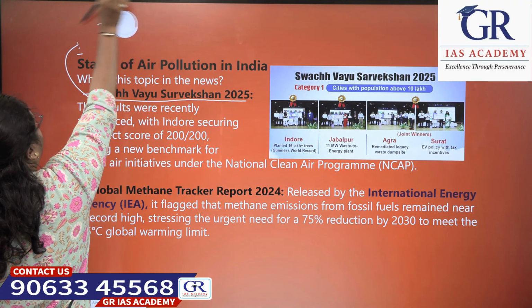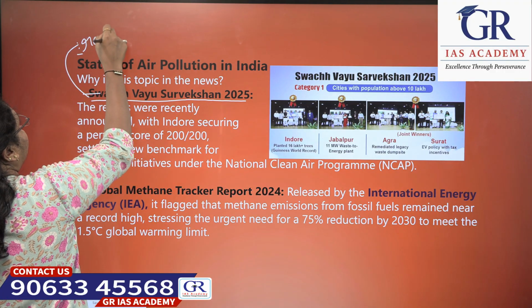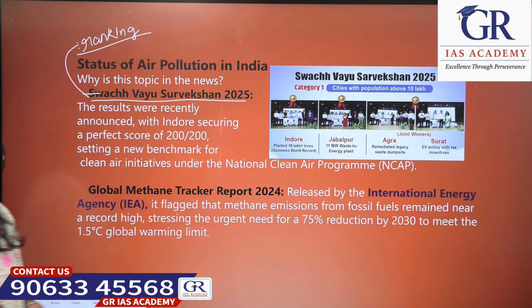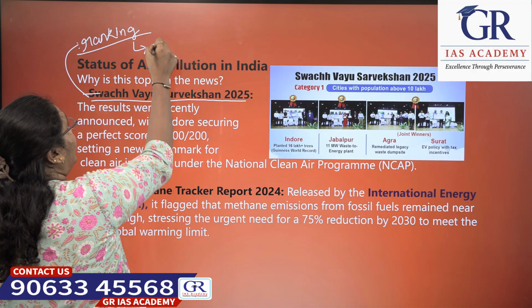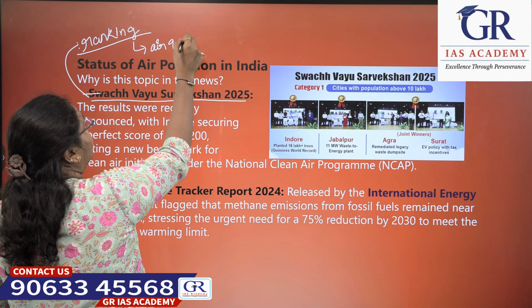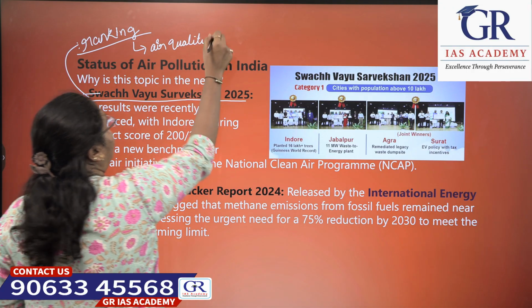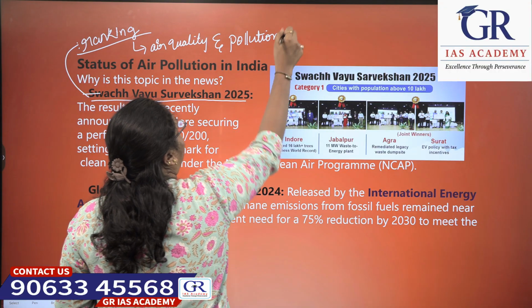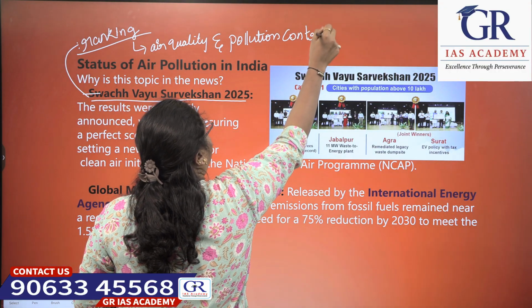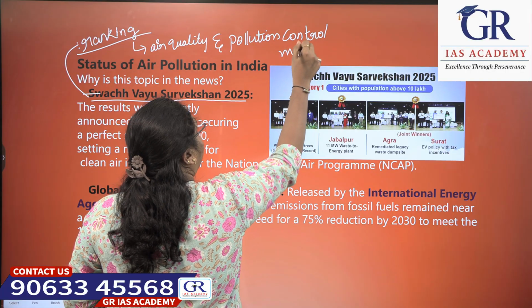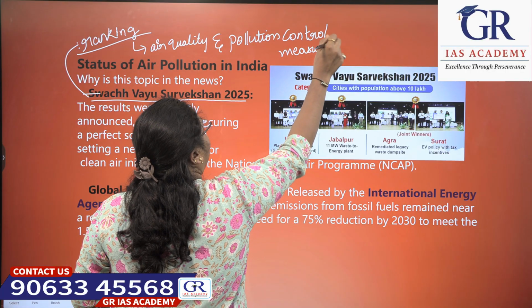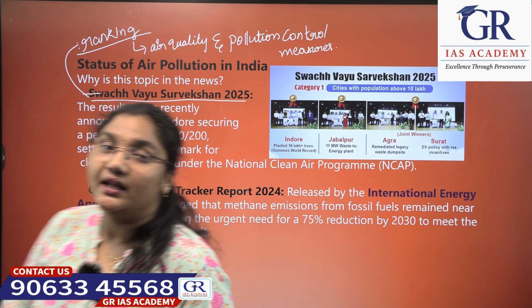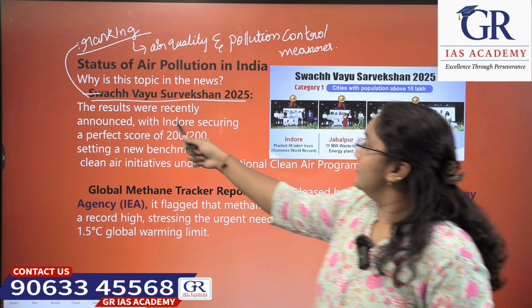This is the ranking which is given to cities in India based on the air quality and pollution control measures taken by the cities. Based on these two conditions, the cities in India have been ranked via Swachh Vayu